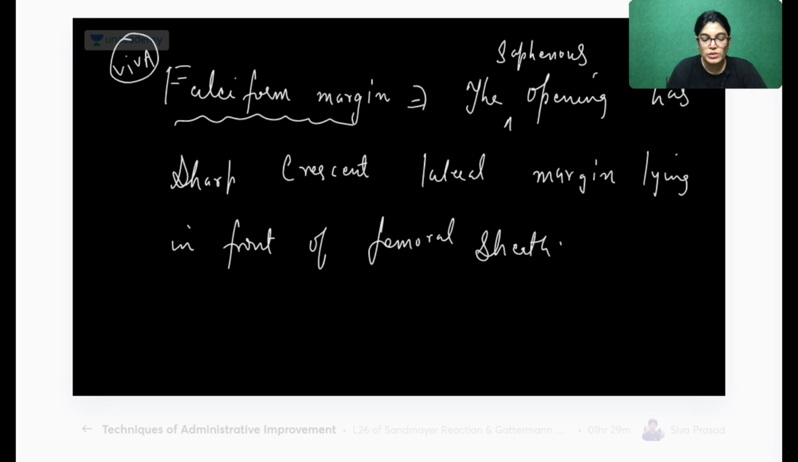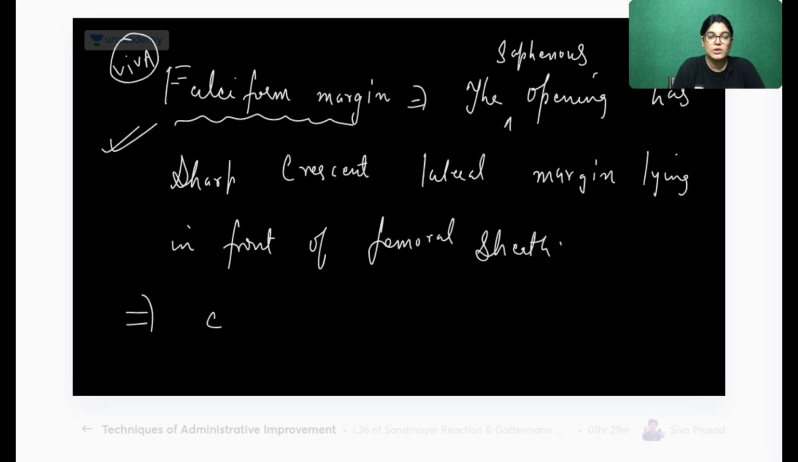Lying in front of the femoral sheath. This is called the falciform margin. So what is it? It is just the lateral margin, which is half-moon or crescent shaped, and it is covering the femoral sheath. It is lying just in front of the femoral sheath.